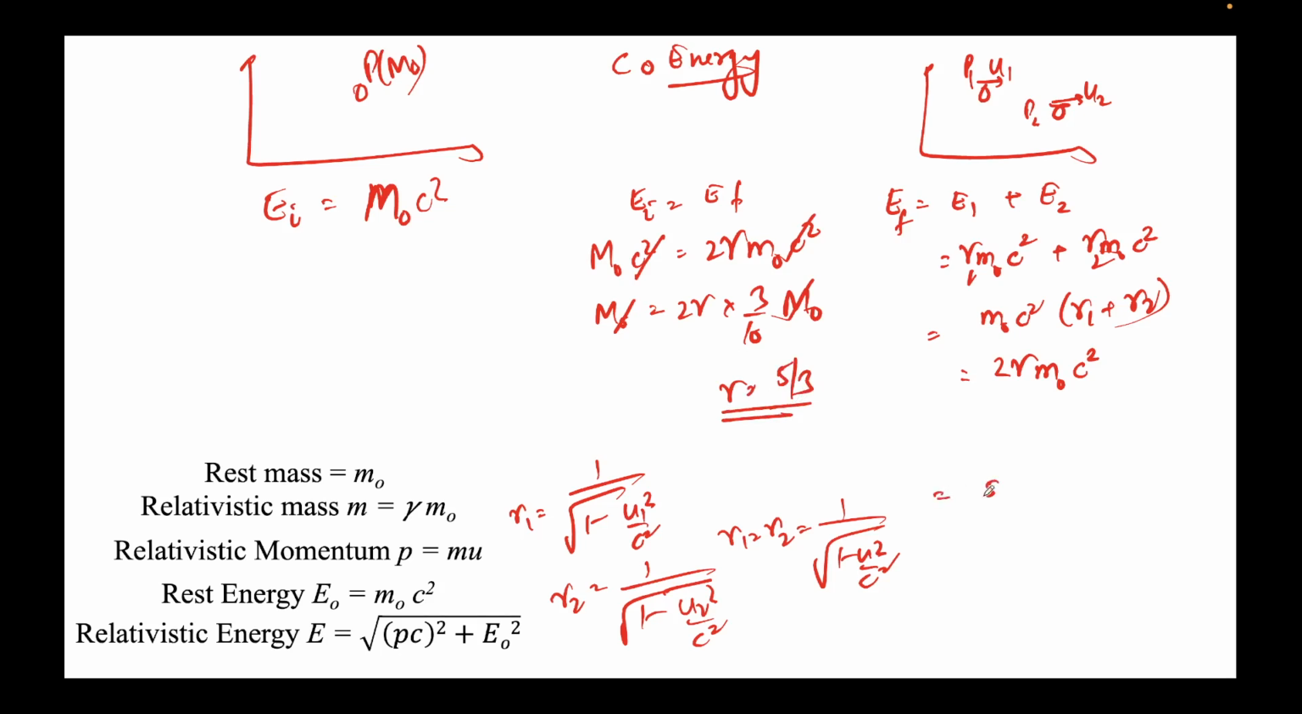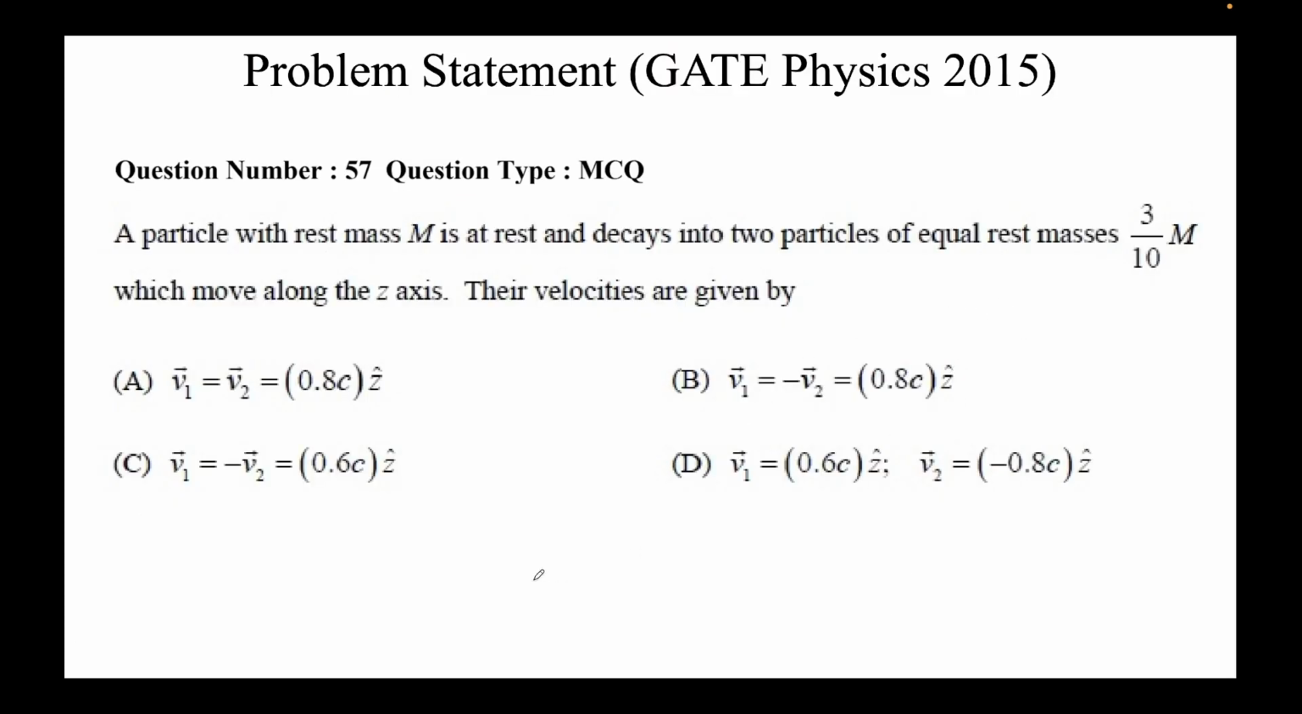You put this equal to 5 by 3, and this will come out to be 0.6 equal to root of 1 minus u squared over c squared. This means u will come out to be 0.8 c. We saw that u1 was taken equal to u2, and it's come out to be u. So the magnitude of both these velocities will be 0.8 c.